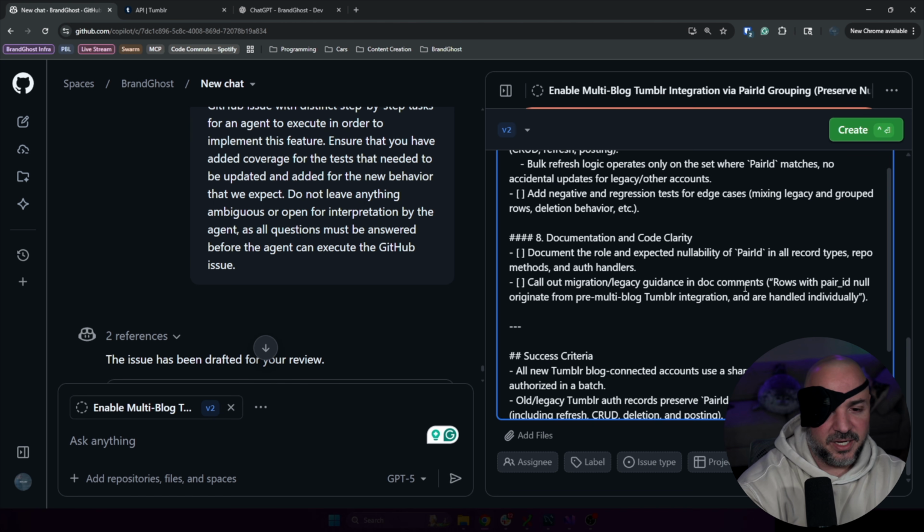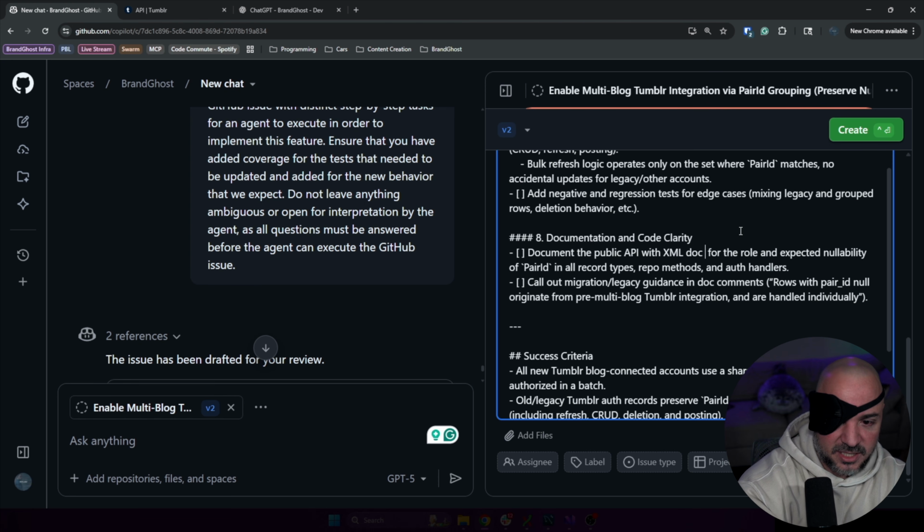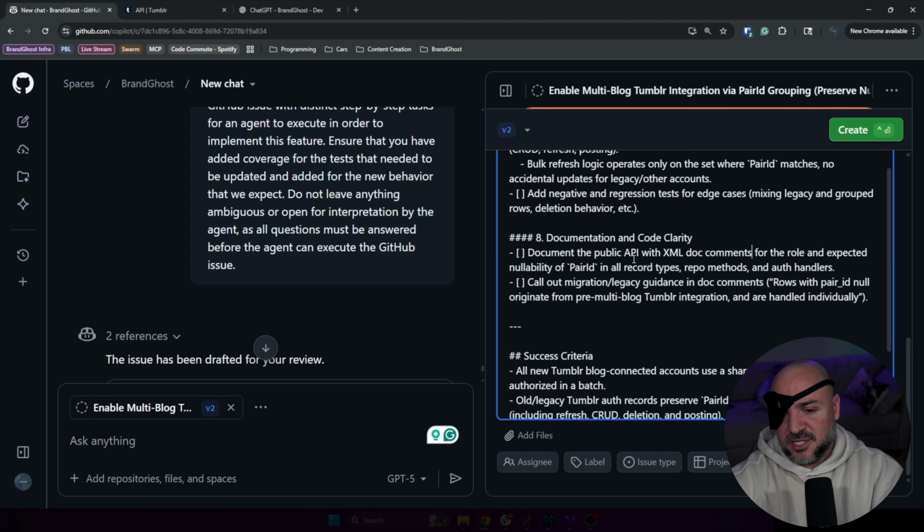Document the public API for the role and expected. Yeah. And I want to say it more clearly because I don't want it to write a doc file, like a markdown file. Document the public API with XML doc comments. That way my IntelliSense will show it.